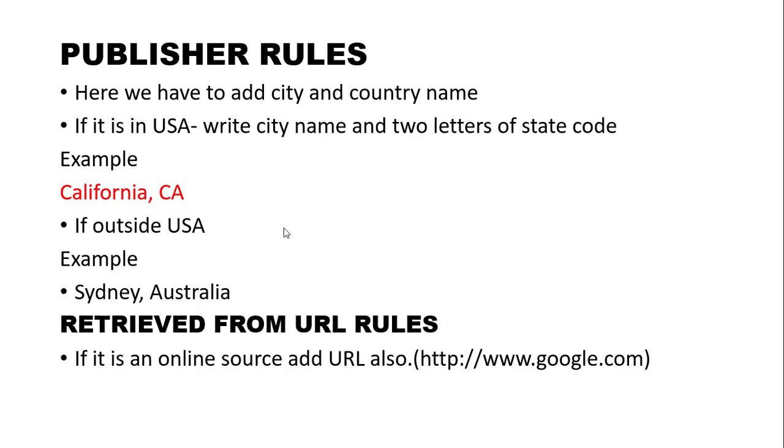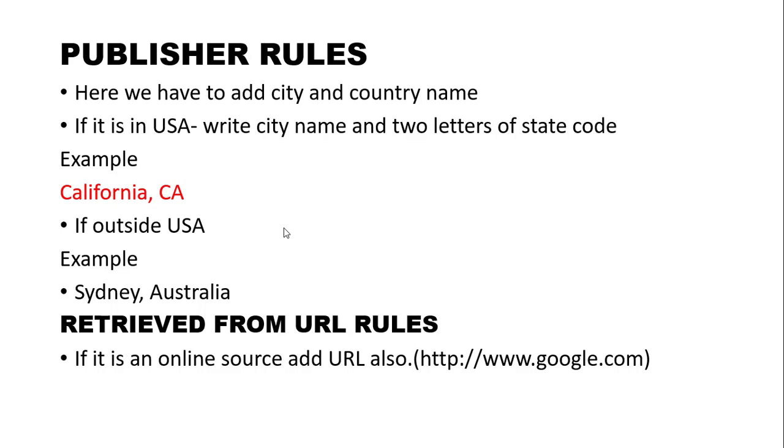Now we are going to the publisher's rule. Here we have to add the city and country name, and there are some specific rules in the case of city and country name also. If it is in the USA, that means in the United States of America, write the city name and the 2-letter state code. And if it is outside the USA, you write the city name and country name completely. Example, if it is in the USA you can write California, comma CA. Or Pearl, comma MS. Like that you can write. If it is outside the USA you can write Sydney, comma Australia. Bombay, comma India. Like that you have to write.